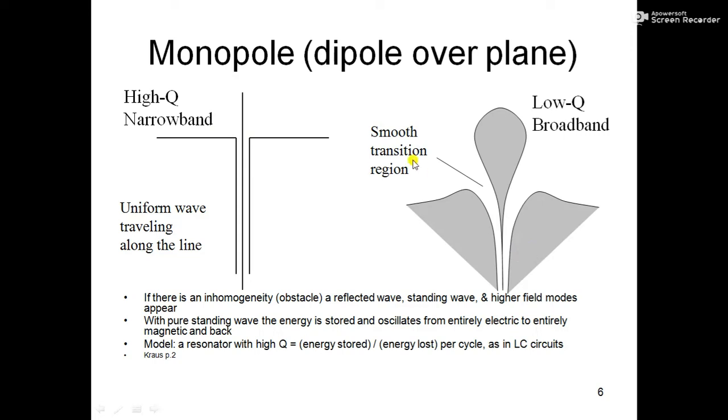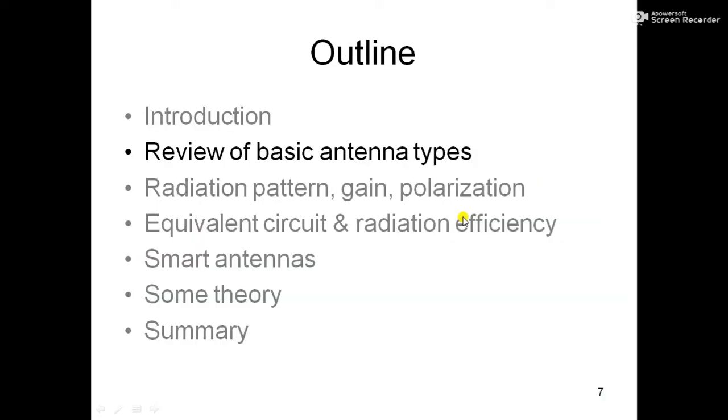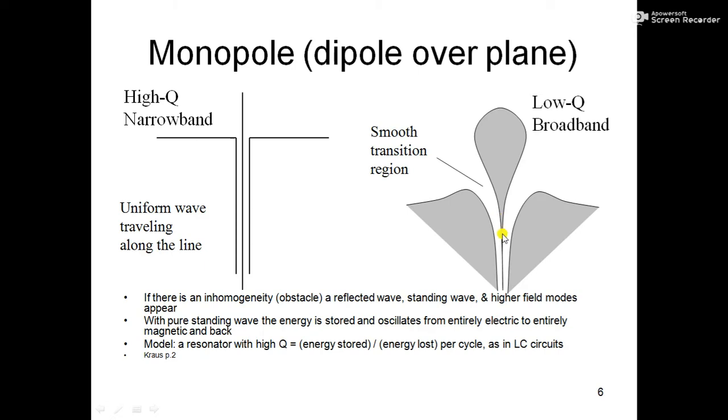But if we have a more smooth transition region, that means the outer conductor of the transmission line, or you can say the coaxial cable, slowly becomes a ground plane, and the inner conductor slowly becomes an antenna, then we get a higher bandwidth or broadband.